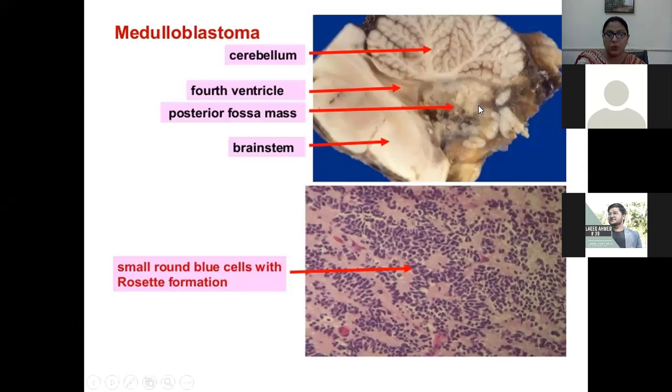This is a posterior fossa mass. Microscopically, as you can appreciate there, these are the small round blue cells forming a rosette. In a rosette, the tumor cells surround pink fibrillary material to form a rosette formation. Clear?